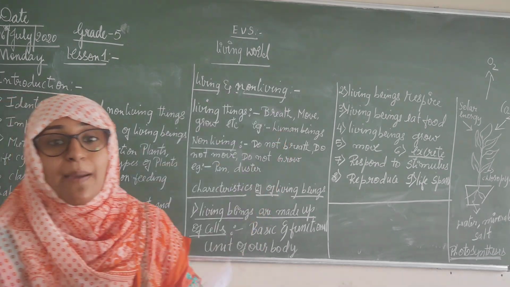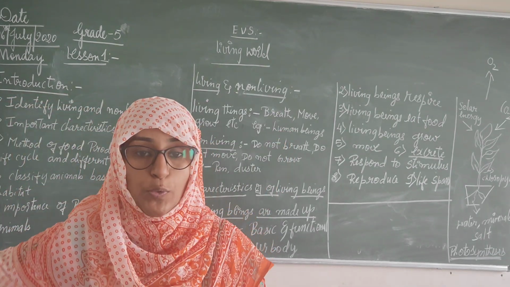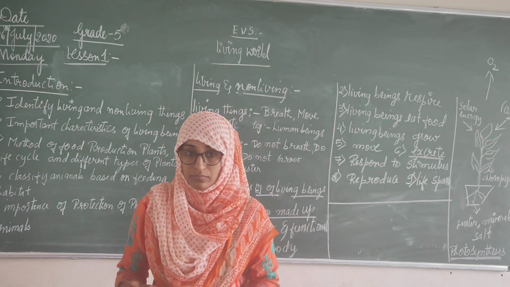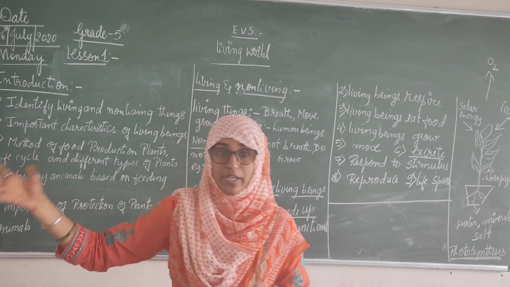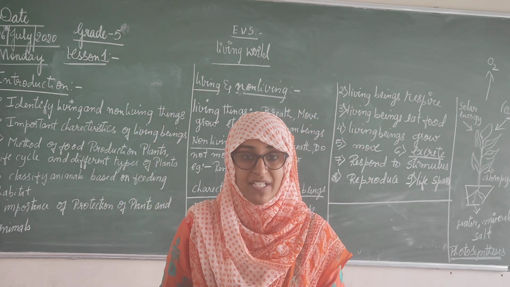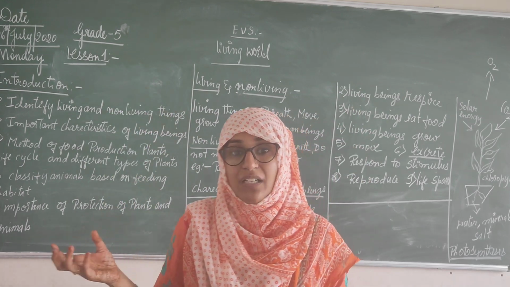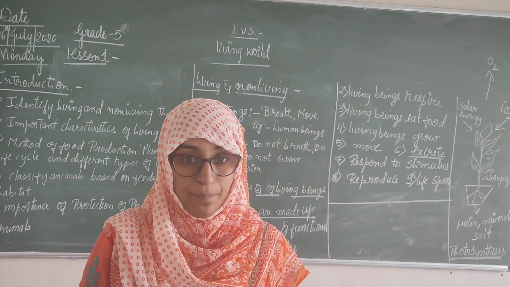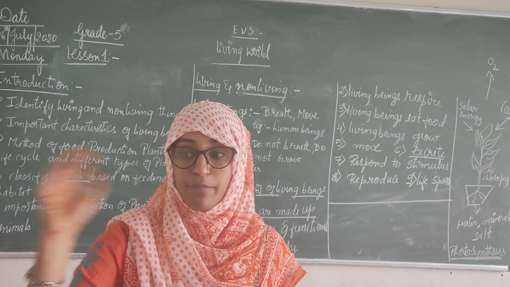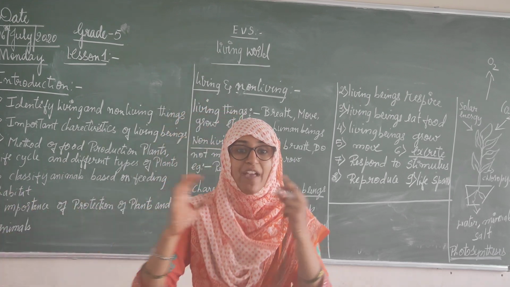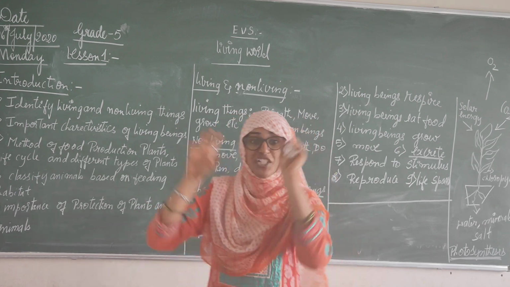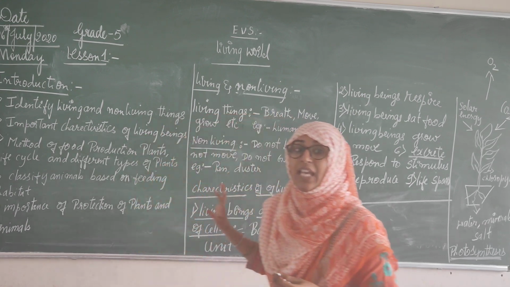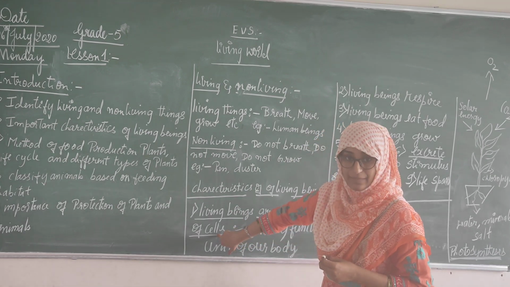Okay? See, suppose non-living things also. There is a computer. In the computer, what is attached? CPU, monitor, and inside some chips will be attached. With the help of that, your CPU will work. This is the basic and functional unit. With the help of that, we are working. In our body, with the help of cells, we are moving, we are jumping, we are laughing. This is called the cell.